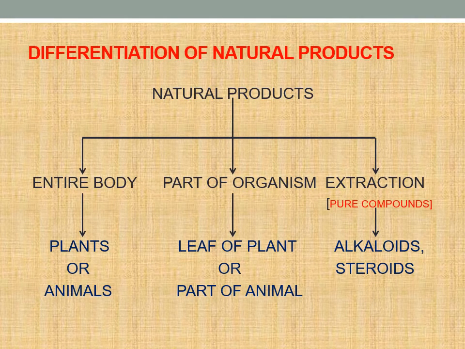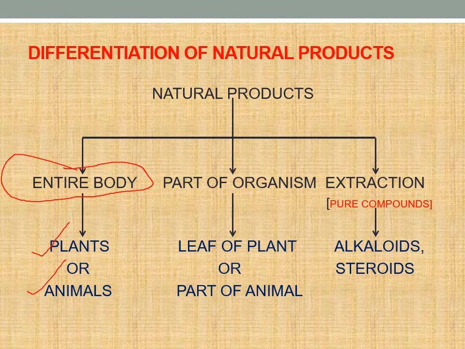Now, differentiation. We may have a doubt about on what basis these natural products are differentiated. They are differentiated into three based upon their function. If we consider the entire body plan, they are divided into plants and animals.